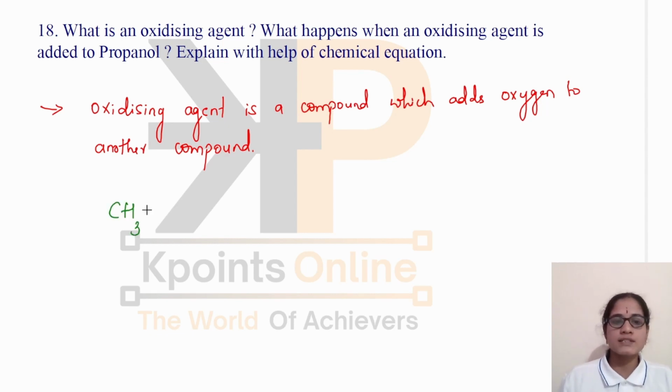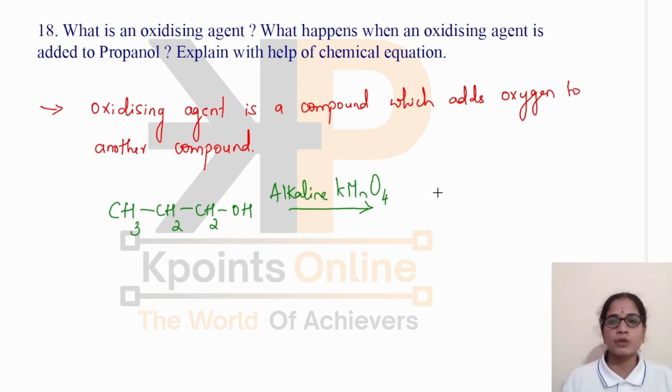How to write propanol? CH3CH2CH2OH. This is propanol. When an oxidizing agent like alkaline KMnO4 is added to propanol, it is oxidized to the corresponding carboxylic acid. Here there are 3 carbon atoms in the propanol, so the resulting carboxylic acid will also have 3 carbon atoms. So the formula will be CH3CH2COOH. This is the carboxylic acid.